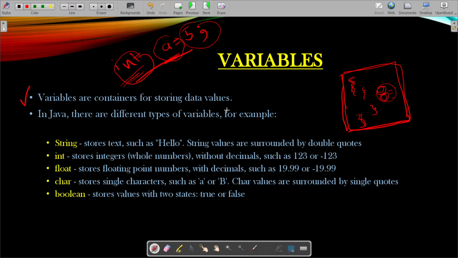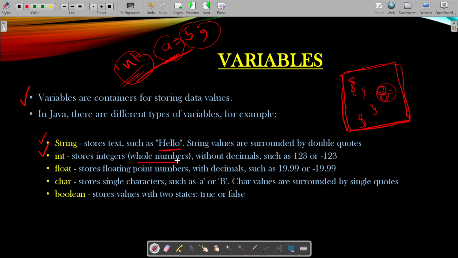In Java, there are different types of variables. What are the data types? String data type. We have already shown you a string. Hello is written within double quotes, between an opening double quote and an ending double quote, so it is surrounded by double quotes. Next come integers. Make sure that you understand the difference between integer and the other types, double and float. Integer is used to store whole numbers.